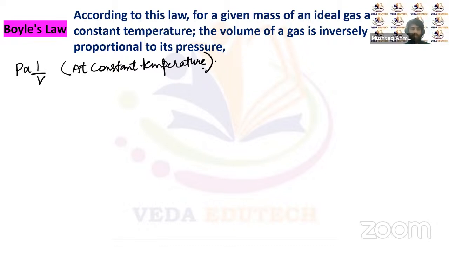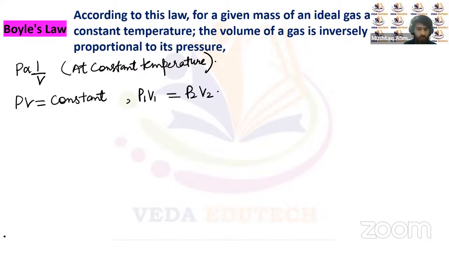At constant temperature, P will be inversely proportional to the volume, or we can say that PV has to be a constant. If PV is constant, then we can write it as P1 V1 equal to P2 V2. So this is an equation for an ideal gas which is at constant temperature and follows Boyle's law.